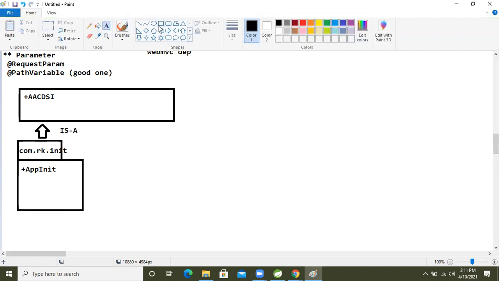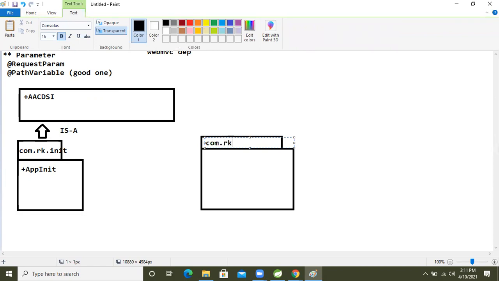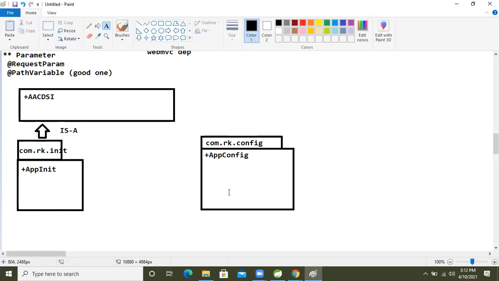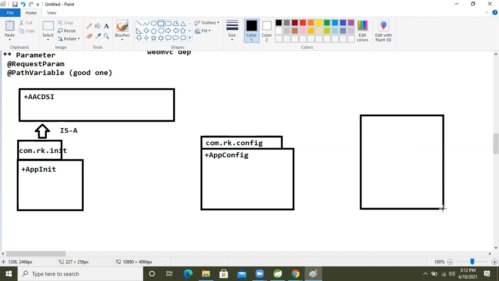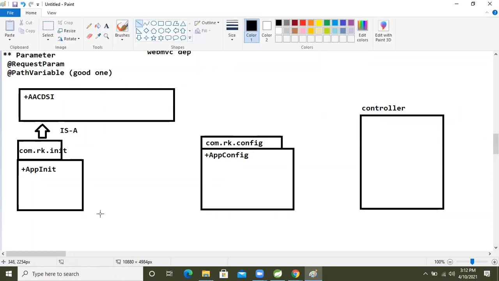After that, we need to write the application configuration, guys. For that, the package is com.rk.config, and the class name is AppConfig. After that we will write our own controller. This is the way we will write the code.